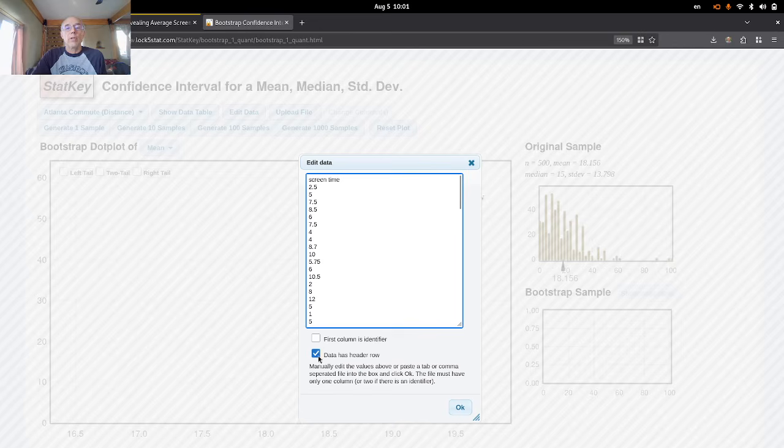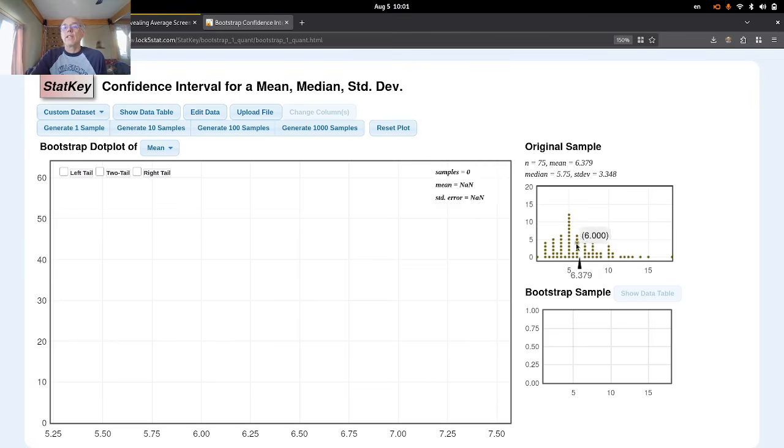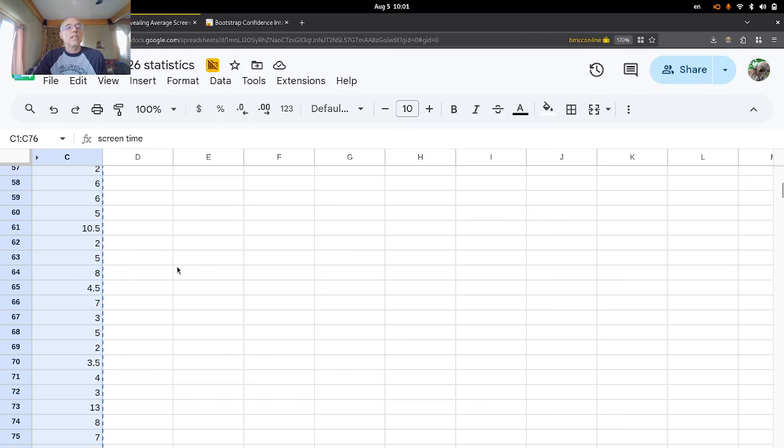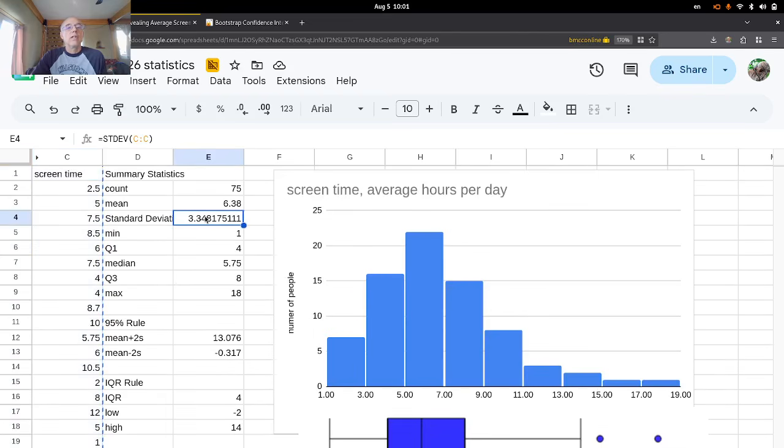We have a header, but we don't have a first column identifying each of these values. So we have the right button selected. That is important. And here I can see there's 75 with a mean of 6.379. We will rarely explore the median. Maybe if you take a future statistics class, you look at confidence intervals or hypothesis tests for median. We're focusing on averages and proportions. Standard deviation should be 3.348. See if that matches my spreadsheet. Yep, looks good. Same mean, same standard deviation.